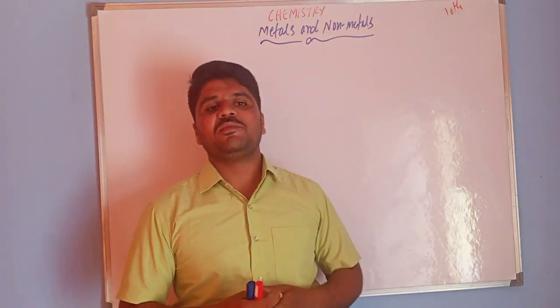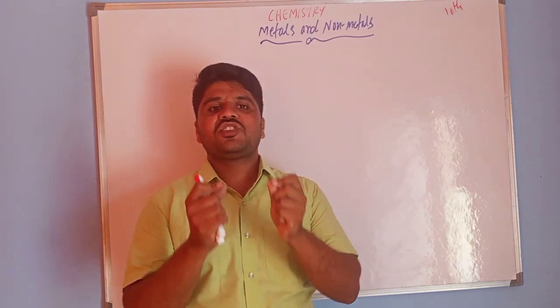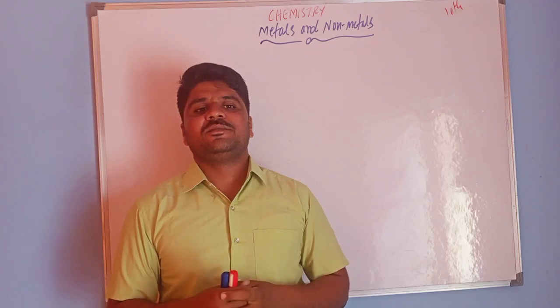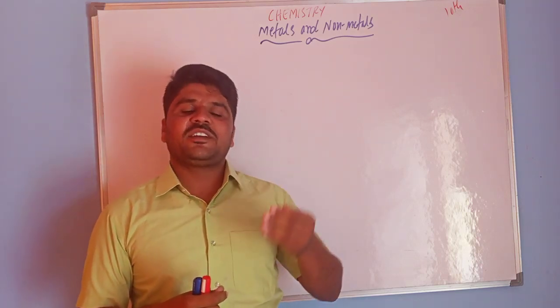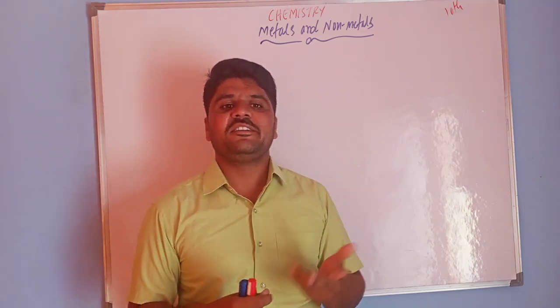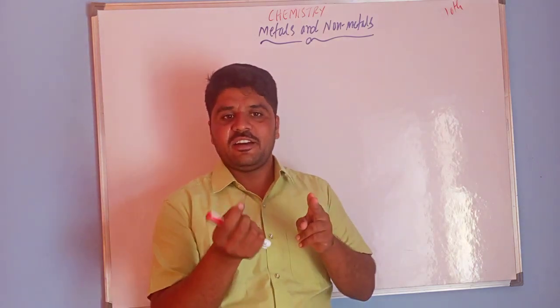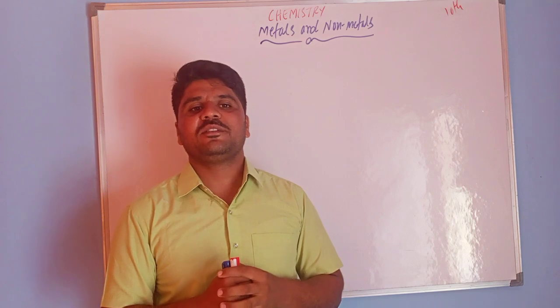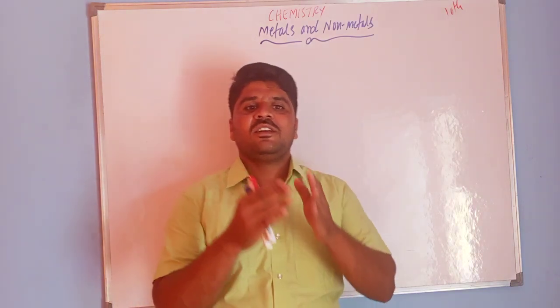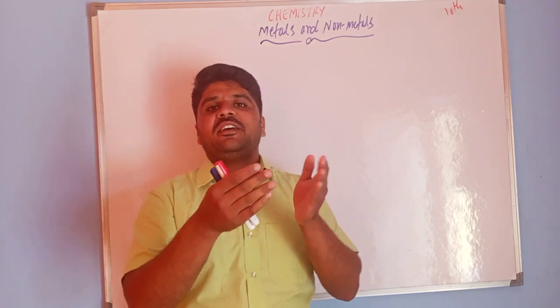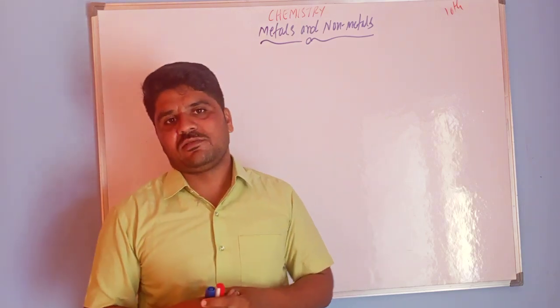In the last class we discussed the extraction of metals at the top of the metal activity series. In the top of the activity series, metals are more reactive and these metals cannot be obtained by reduction with carbon. Instead of carbon, we have to use the electrolytic reduction process.